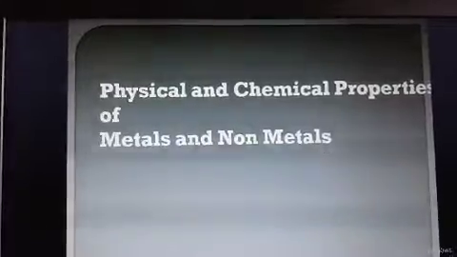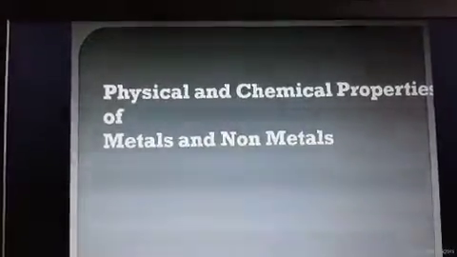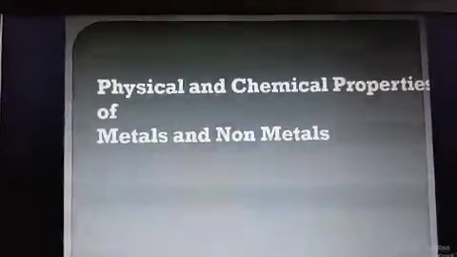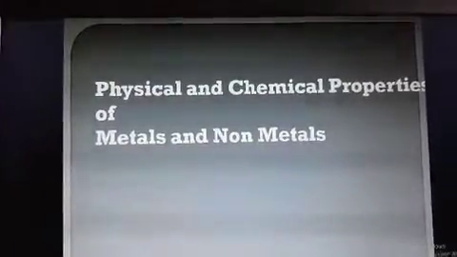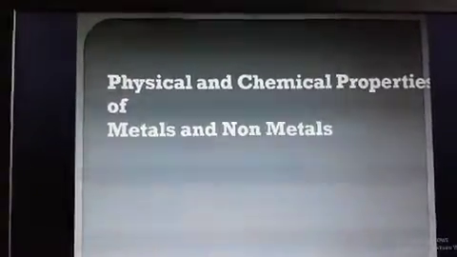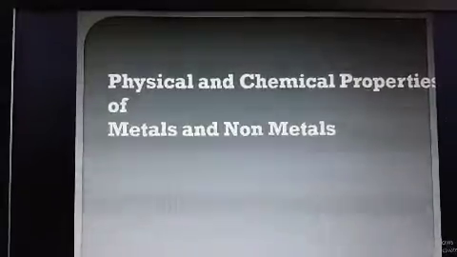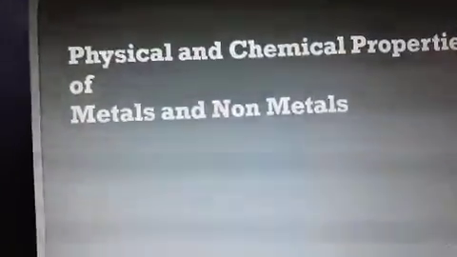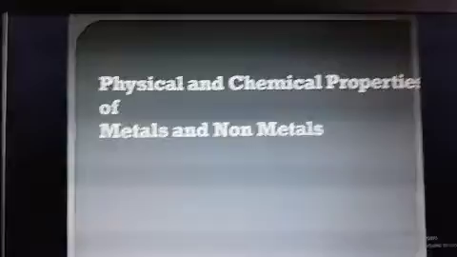And non-metals are non-malleable. They are breakable, generally considered brittle. Brittle means they break easily if they are hammered with a substance.